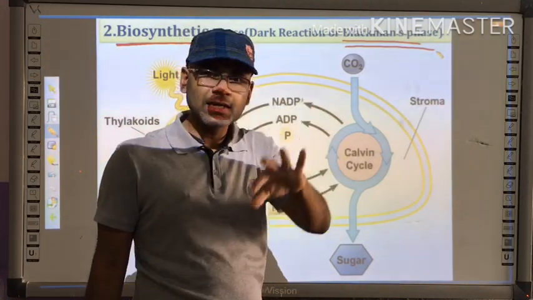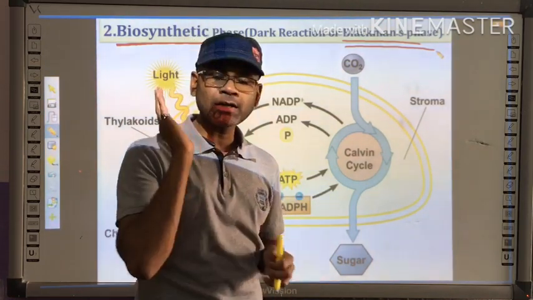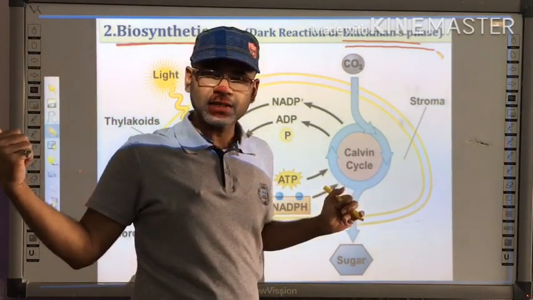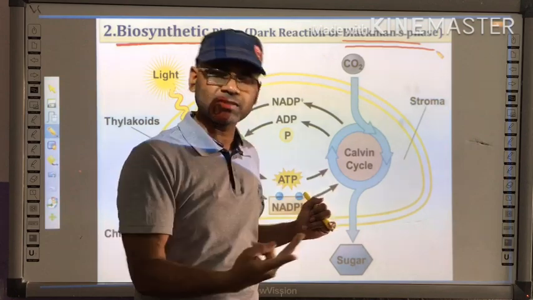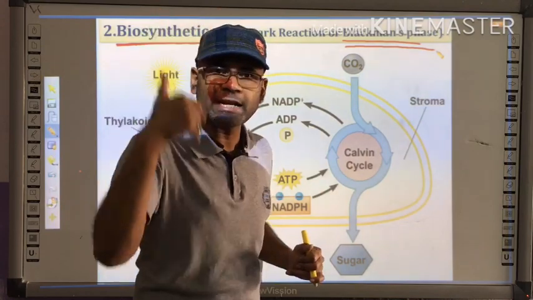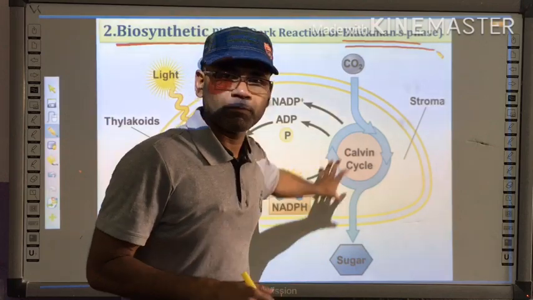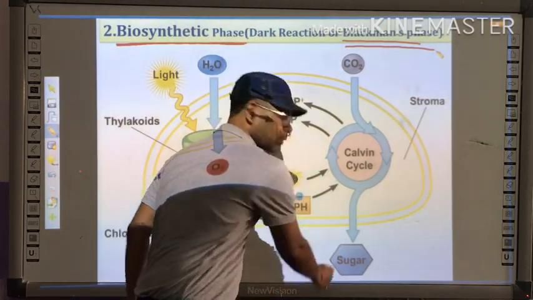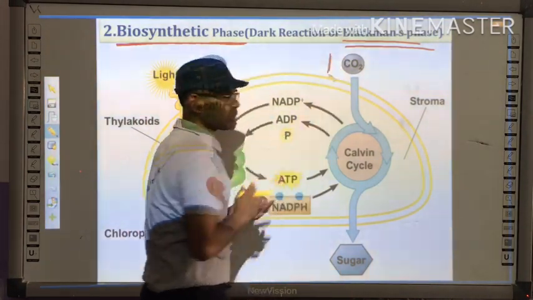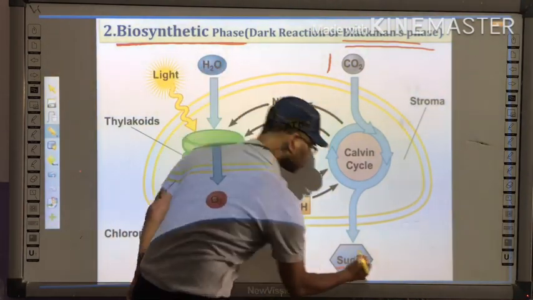So this Calvin cycle is a light independent reaction. That means it does not depend upon light directly. Whatever light comes in the day, it falls on the chlorophyll and generates assimilatory power in the light reaction. Those molecules, ATP and NADPH2, are important for generation of sugar molecules. So let us talk about it. For example, one molecule of carbon dioxide is present here. This one molecule of carbon dioxide is going to form sugar.